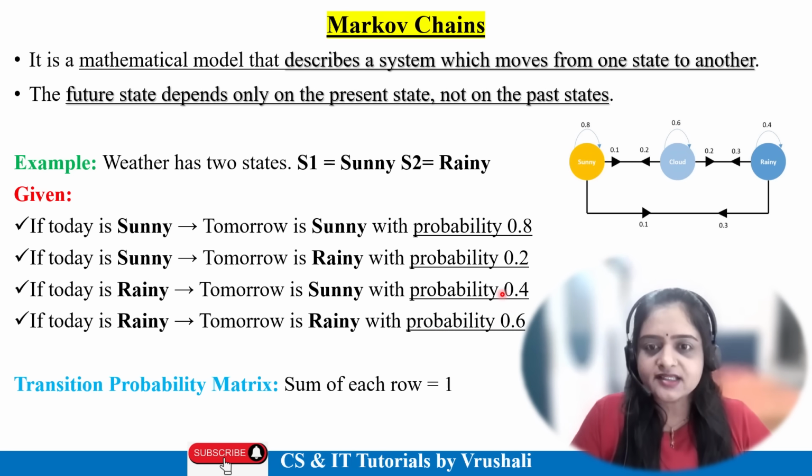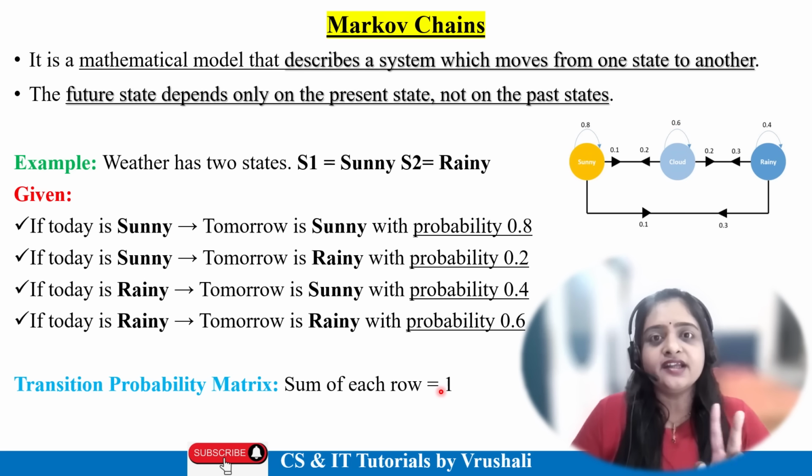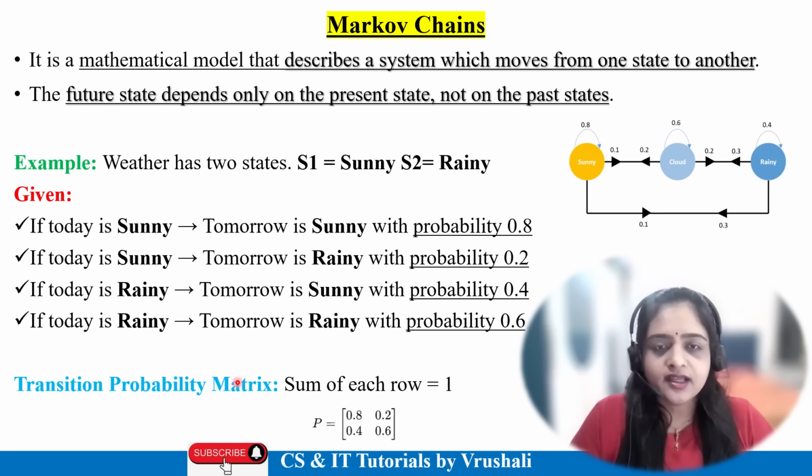Again, in this state, 0.4 plus 0.6 is again 100%, right? So the sum of each row is equal to 1. They properly divide the two states. Got it? Now, the Markov chain algorithm uses the concept of a transition probability matrix. See here, this is a transition probability matrix. First 0.8 and second 0.2 for sunny weather. So you have to mention it in this way: 0.8, 0.2.